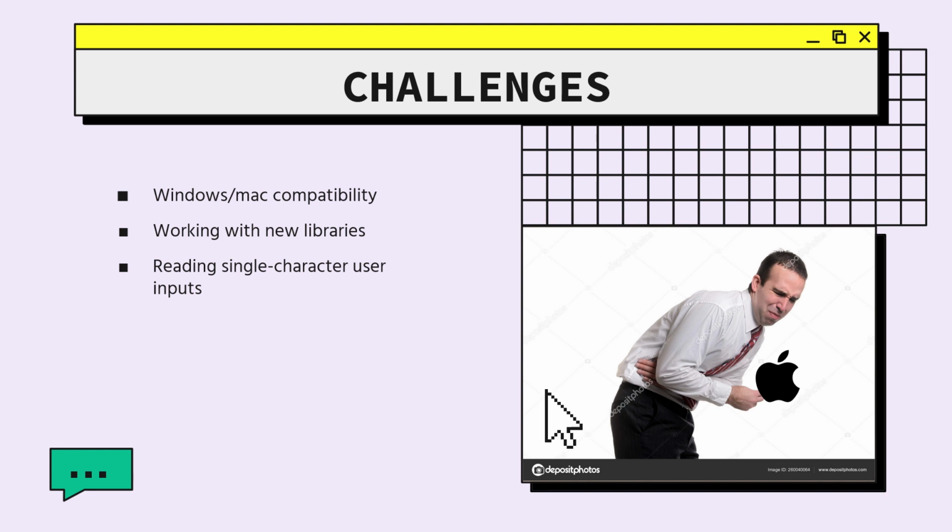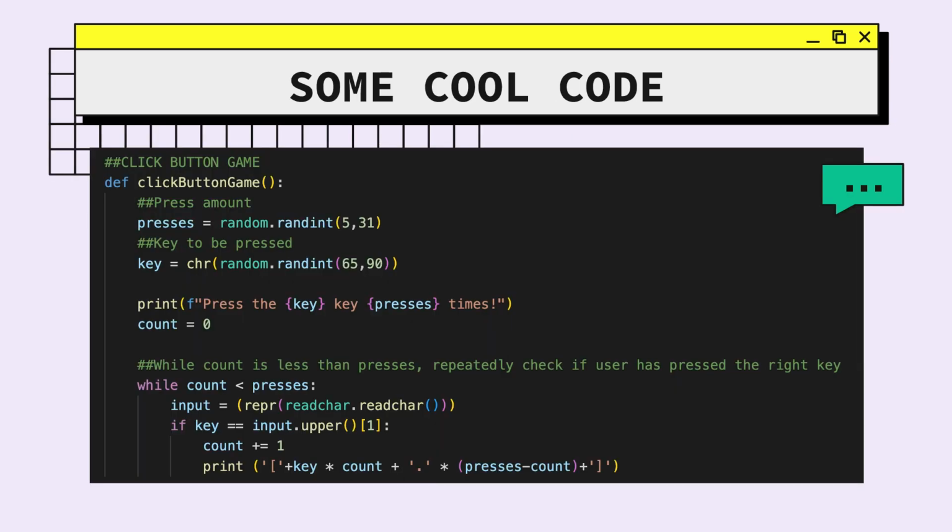So when I was implementing the readchar functionality to get a single key press, I had a lot of issues where the readchar would return a string, but when I was checking it against the string itself, it would store it as a different type of variable, and I could never get them to match. So what I figured out was I could convert the key into its ASCII format, find out what number it corresponds to.